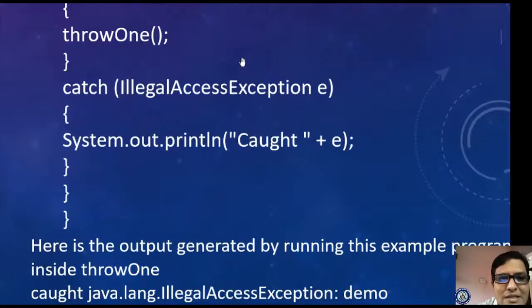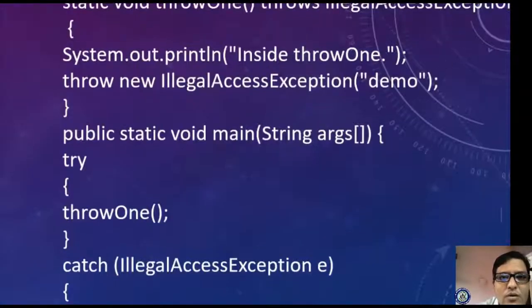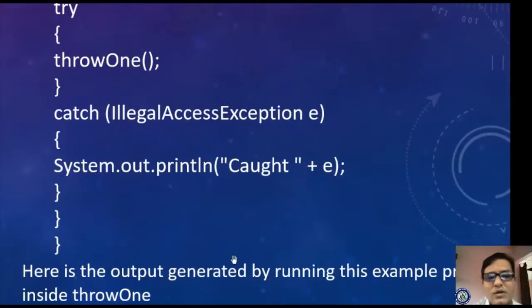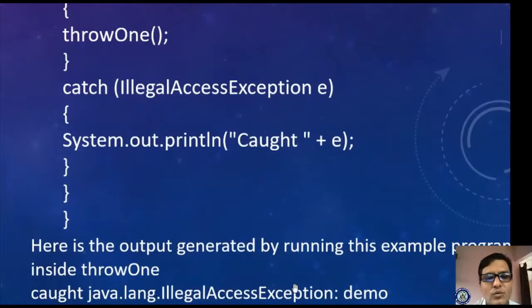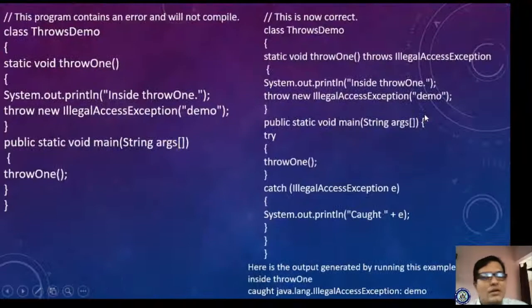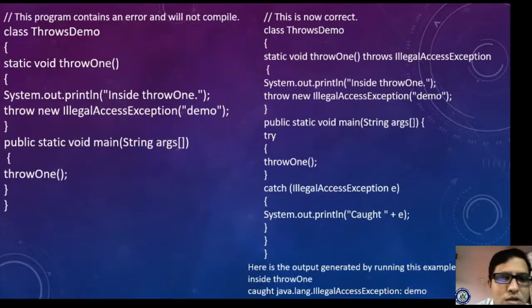Already illegal access exception exists, you have declared that method with illegal access exception, and you are supplying the parameter as demo. So whatever the catch block is catching, it will give the caught value as demo: java.lang.illegal access exception, demo. So likewise you can create your own exceptions by using the throw keyword.